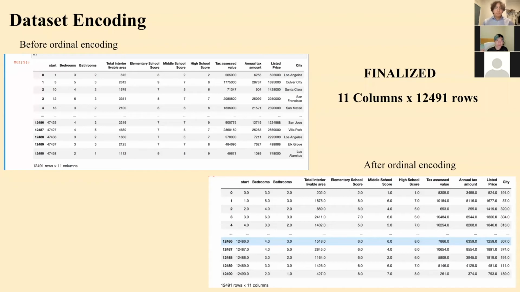Dataset encoding. The values of cities were inconsistent in that each one was unique due to naming. So we used encoding techniques such as ordinal and one hot to encode the categorical variable city. However, this led to no correlation with the label listed price, which is the dependent variable. Therefore, we decided to use an API to convert cities to numerical geographical coordinates, which were latitude and longitude.